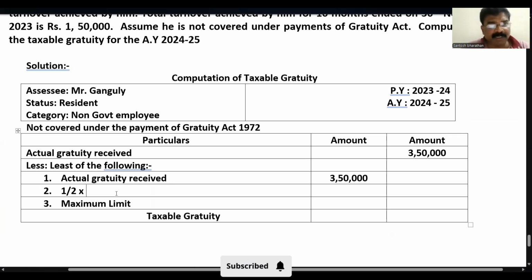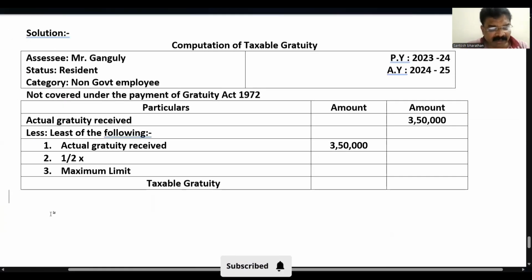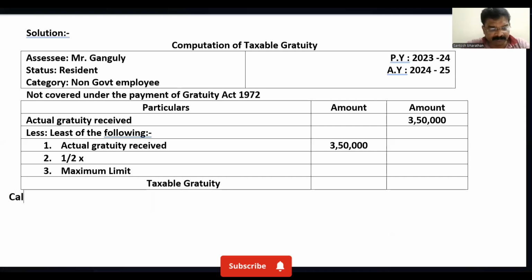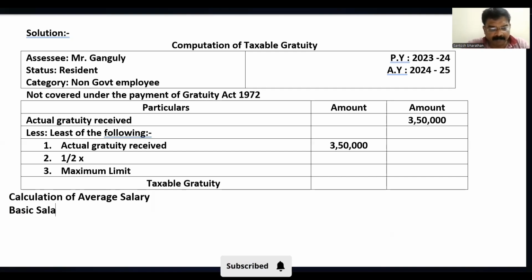Half into average salary. So we need to find out the average salary. I'll write it down. Calculation of average salary: here I'll write basic salary, dearness allowance, and commission, since they have given these in the problem.